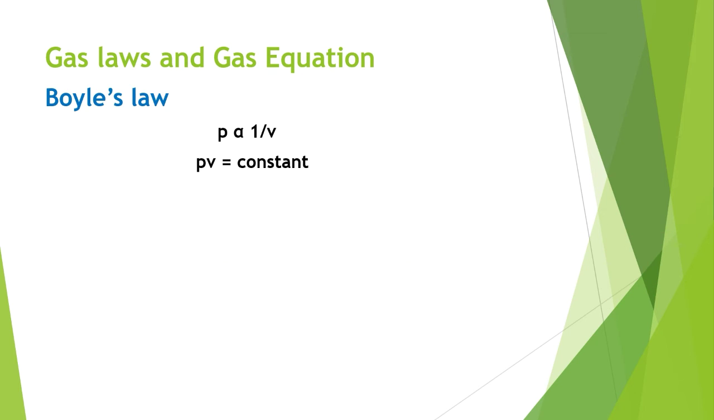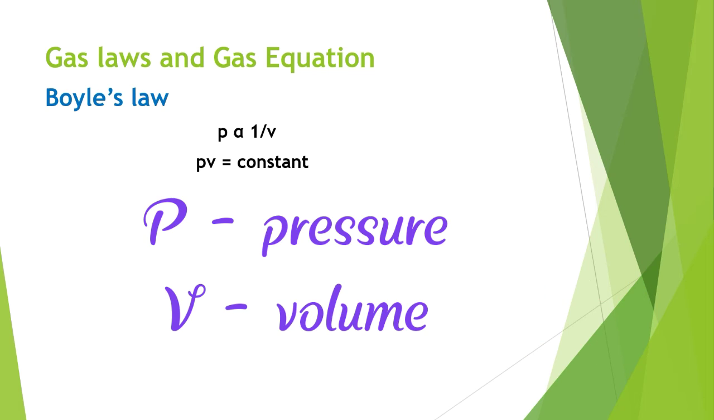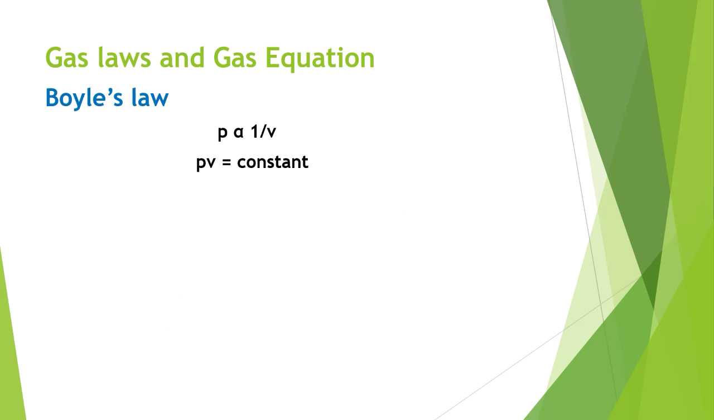Gas laws and gas equations. We are familiar with the two laws, that is Boyle's law and Charles' law. So first we are going to see the basics of Boyle's law. This is a simple thing: at constant temperature, the pressure of a given mass of gas is inversely proportional to its volume. P is the pressure and V is the volume at a constant temperature. So we can say it is inversely proportional. So that's what we are putting.